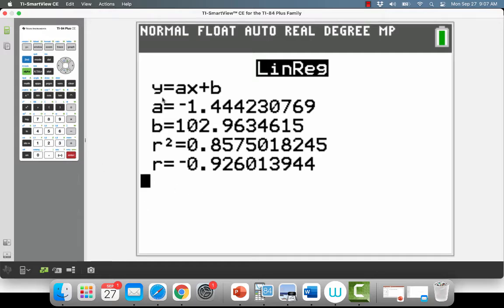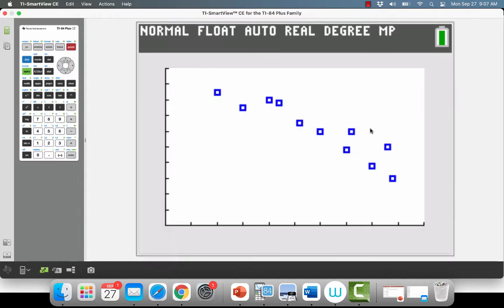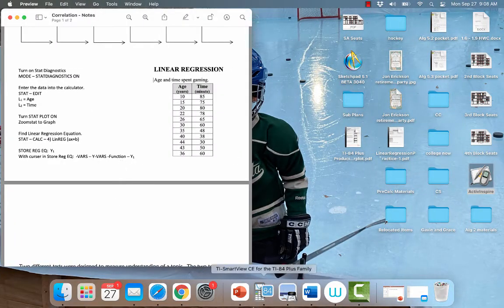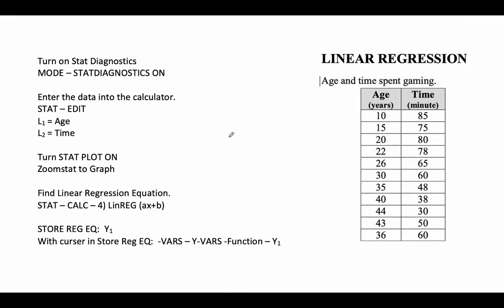Okay, so here's the deal. I have a slope of negative 1.444. I have a y-intercept of 102.96. R squared is for some statistics, and the R that we're looking for, that means this is pretty strong negative, 0.926. So if we look back at the graph, we can see that's a pretty strong negative. I have an R value of 0.926. So we're going to want to write that stuff down. So we should write that down on your right here.